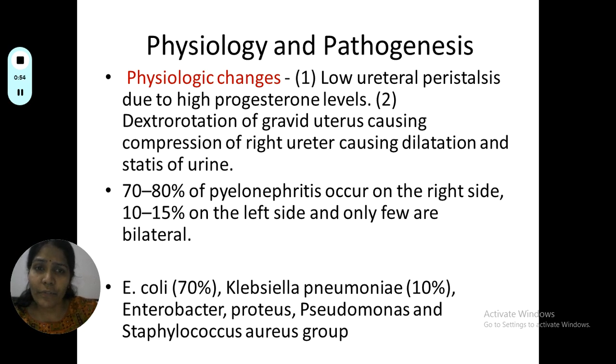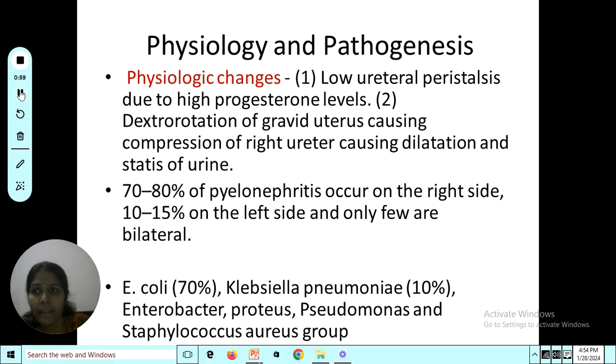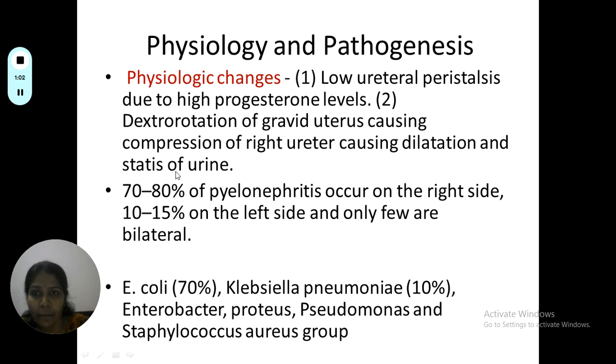Because of the high progesterone levels, there is a reduction in peristaltic movements of the ureter. Then there is dextrorotation of the gravid uterus, which causes compression of the right ureter, causing dilatation and stasis of urine. So because of the dextrorotation as well as the progesterone levels, the urine becomes stagnant in the renal system. And 70 to 80% of pyelonephritis occurs on the right kidney, and 10 to 15% on the left side.